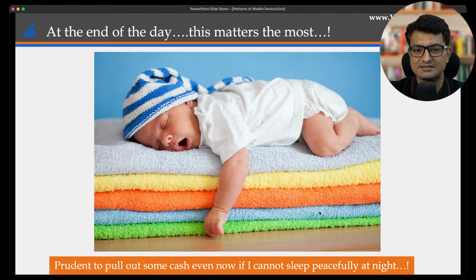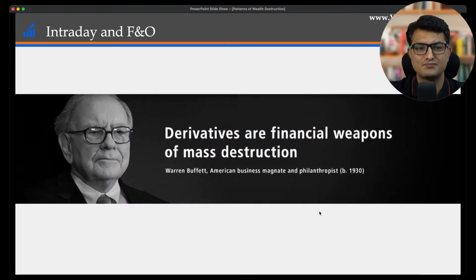Another thing on leverage which I can't stress enough is, at the end of the day, for investing, it is peaceful sleep which is important. So make sure that you don't do F&O intraday. Again, as Warren Buffett has also said, derivatives are financial weapons of mass destruction.